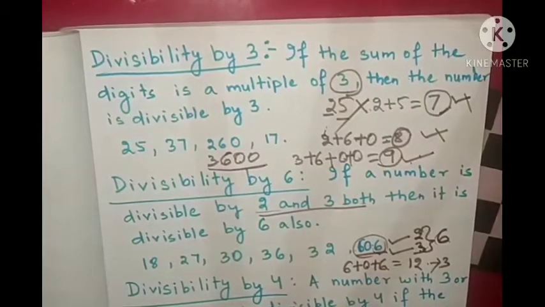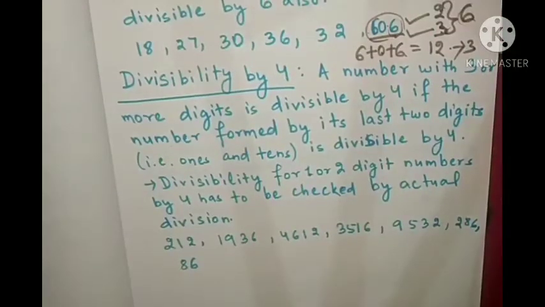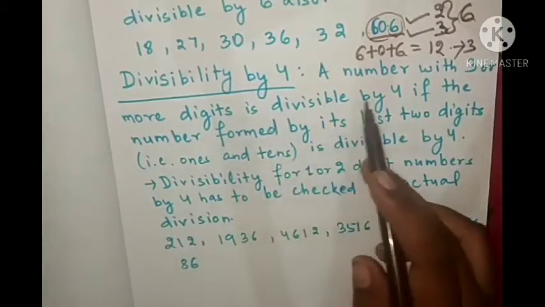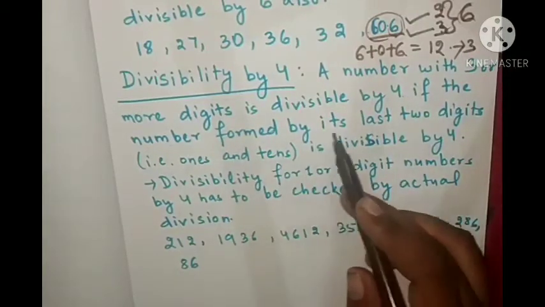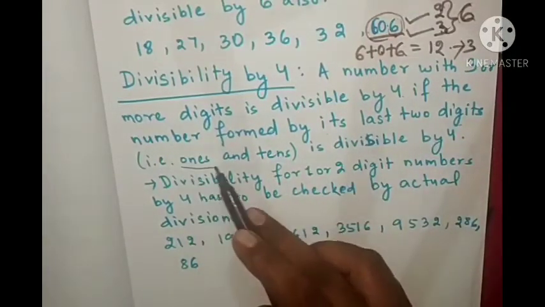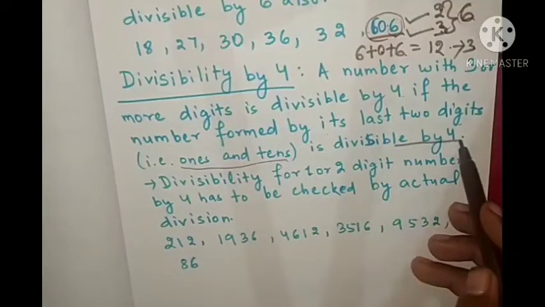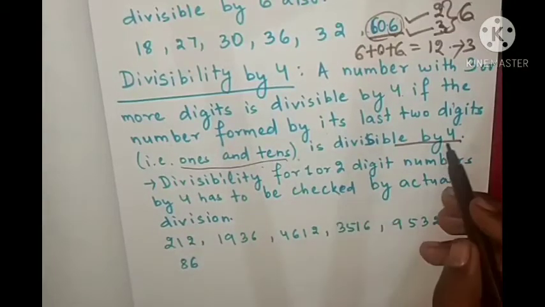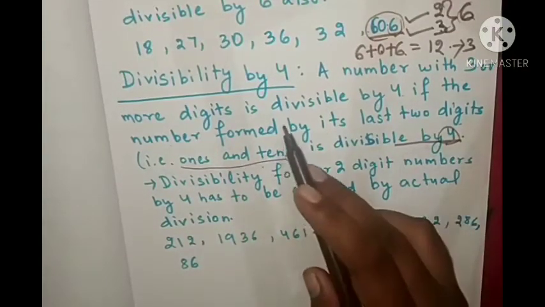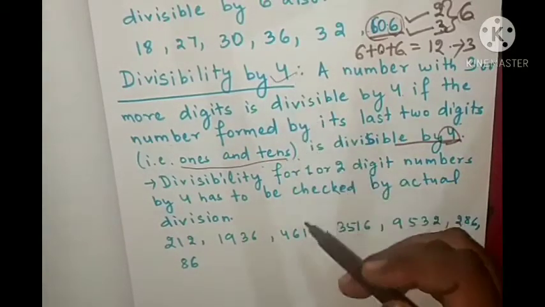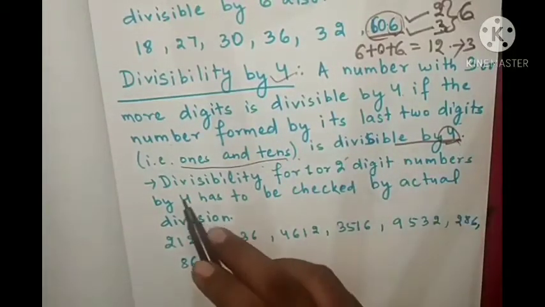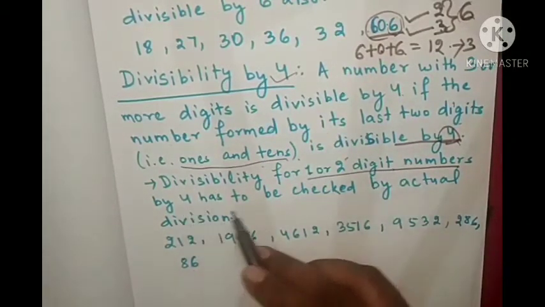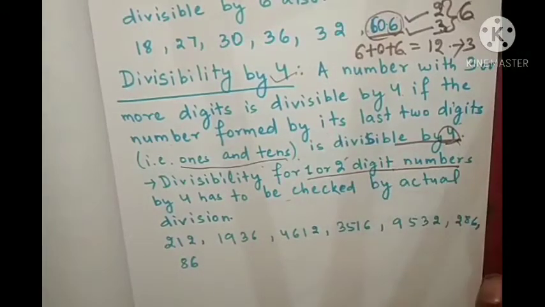Next, we'll go to divisibility by 4. A number with 3 or more digits is divisible by 4 if the number formed by its last 2 digits, means ones and tens place, is divisible by 4. Divisibility for 1 or 2 digit numbers has to be checked by actual division. You can check by actual division.